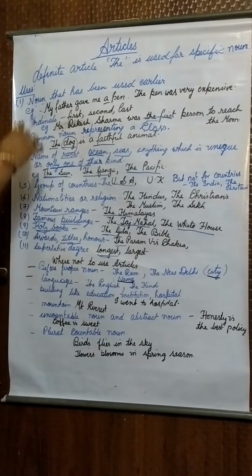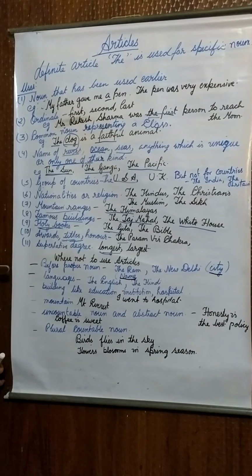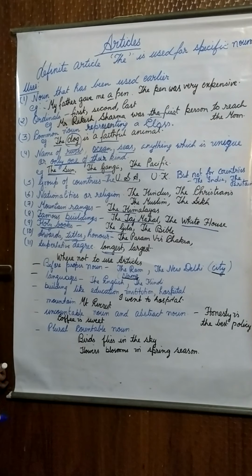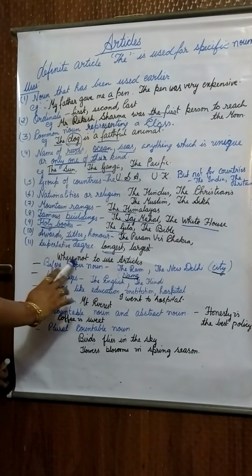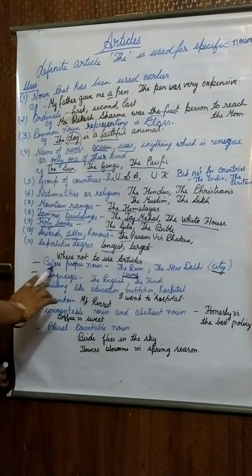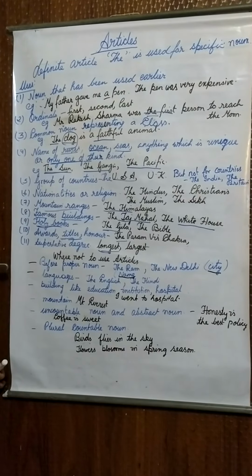Now we have seen the places where we will use the article the, but we will not use the article in all the places. Now let us see where not to use the article. Let's see. Before proper noun. People, we are never using any article before the proper noun.